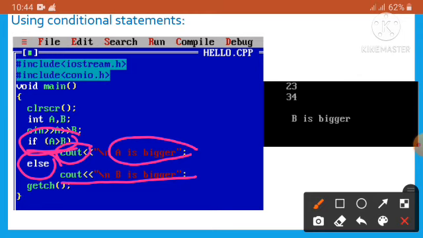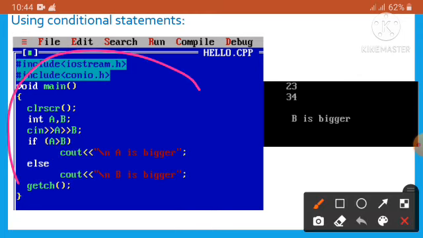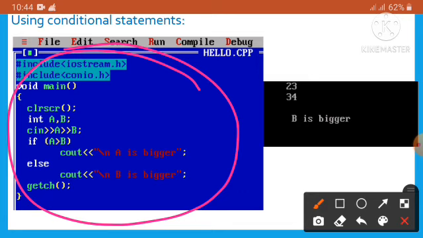If we run this program, then on the output screen at first it blinks, and we have to put the value for a first and press enter. Then it blinks again, and we have to enter the value of b next.